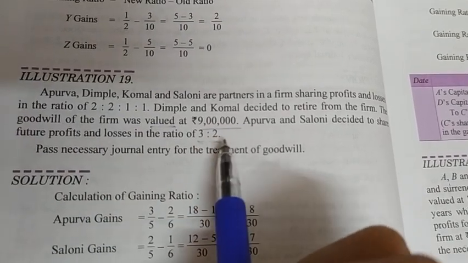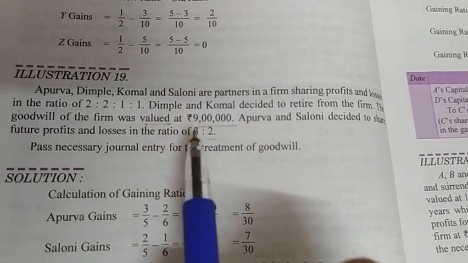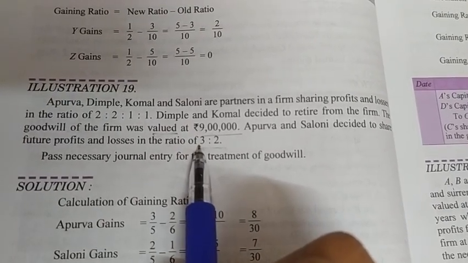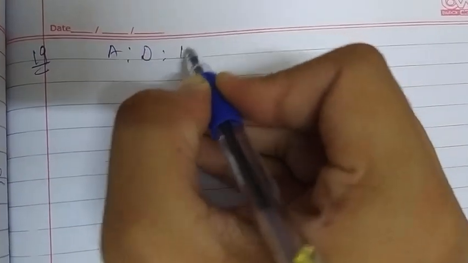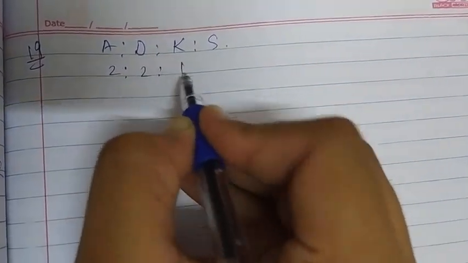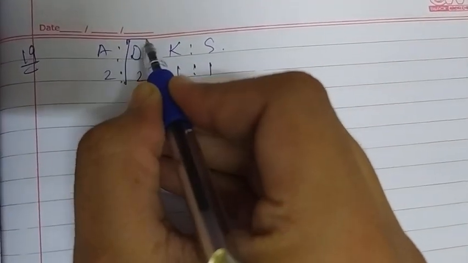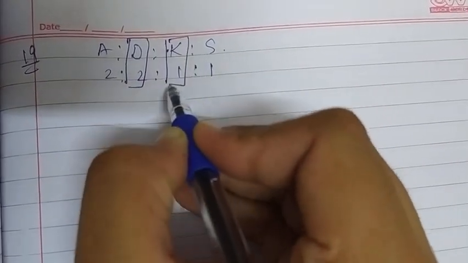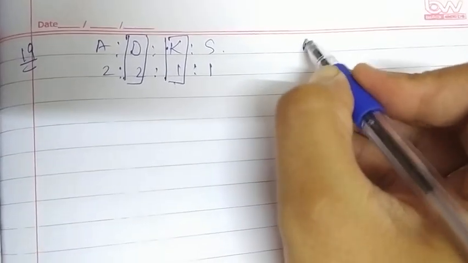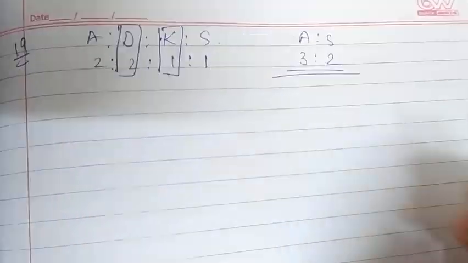So students, we have our old ratio, we have our new ratio. So we need to calculate our gaining ratio. So illustration number 19. Apurva, Dimple, Komal and Saloni are partners in 2:1:1. Okay. D and K are retiring from the firm, and A and S will have their new profit sharing ratio as 3:2.